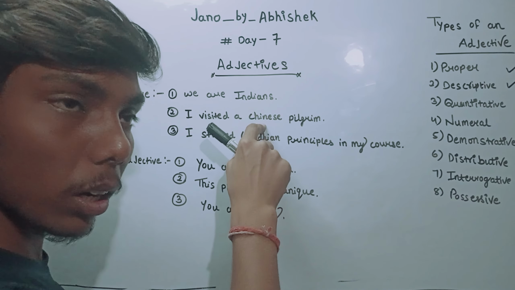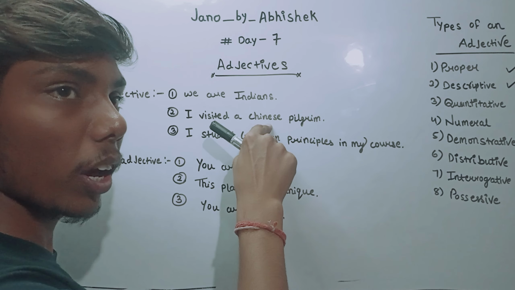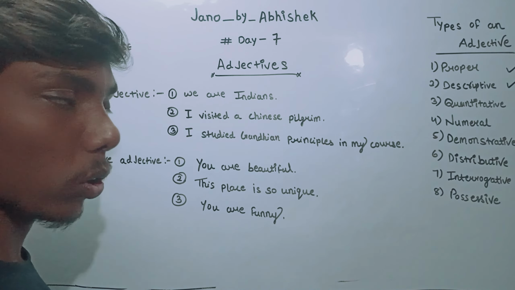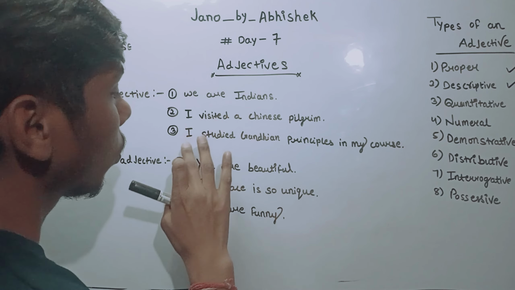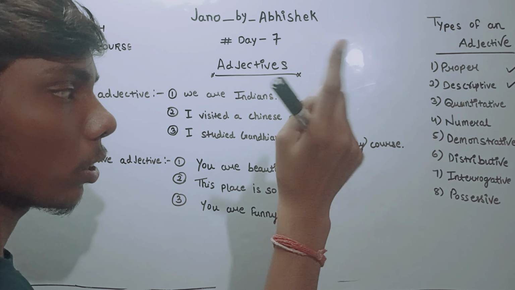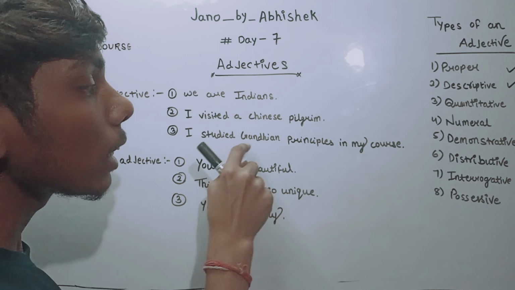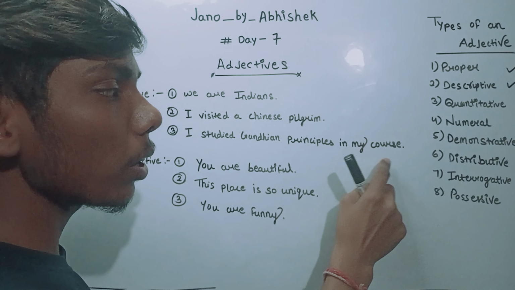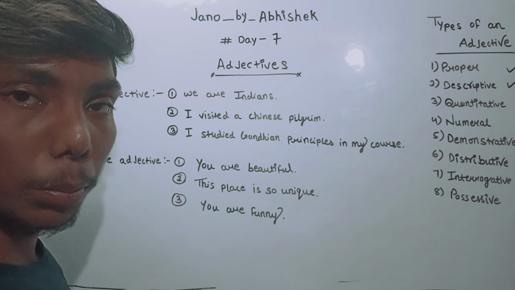It belongs to a country whose name is China, so its things are Chinese, like Chinese food. Chinese pilgrim place. Pilgrim, you need to search if you don't know. Okay, so the third one: I studied Gandhian principles in my course.